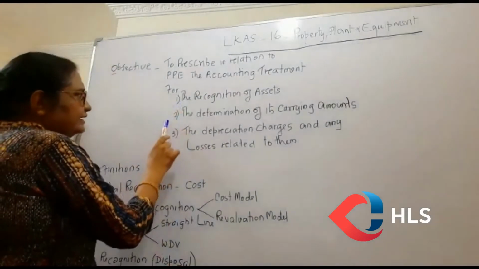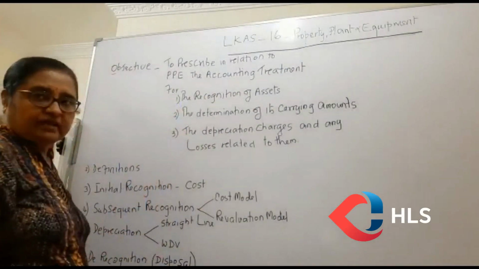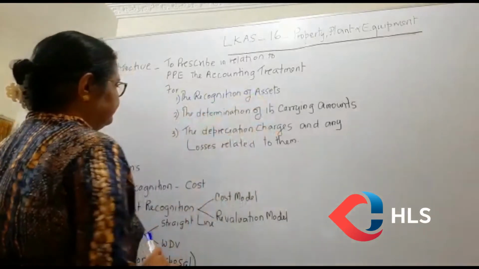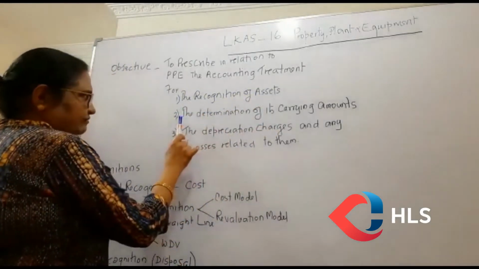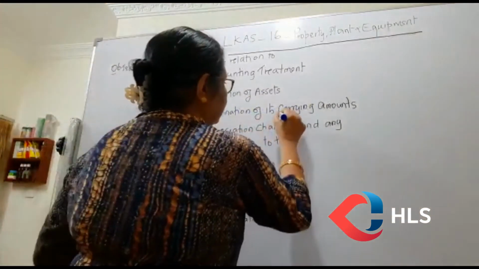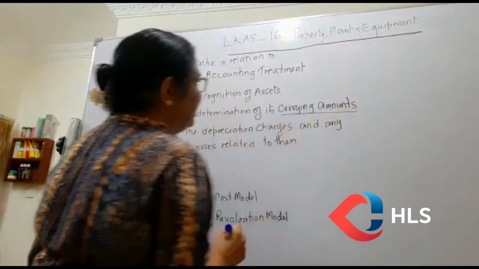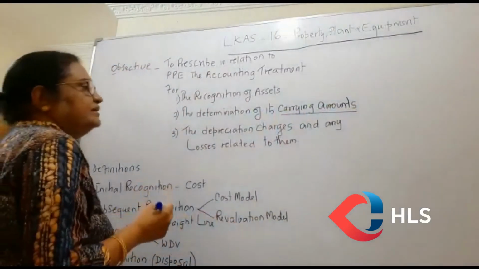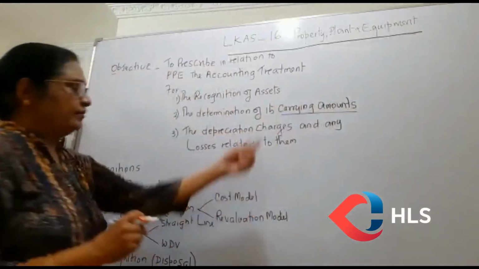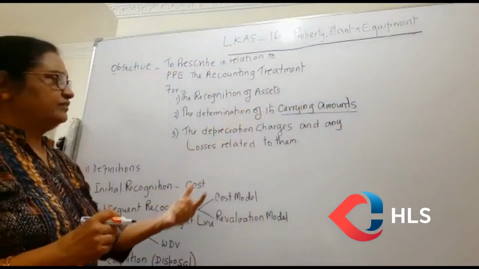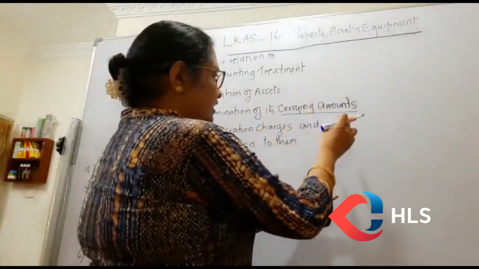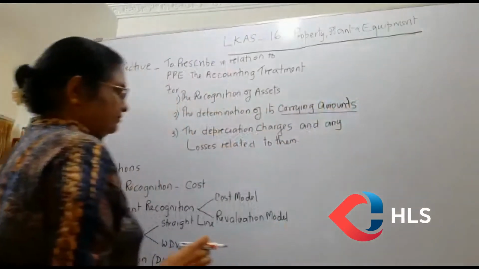Now we see what the objective of LKAS 16 is. There are 3 points that we have to see. One is the recognition of assets. The second is the determination of its carrying amounts. This is where the problem is: how we are going to determine the carrying amount. What is carrying amount? We will come back and I will give you the definition, and how the carrying amounts are disclosed in the balance sheet.